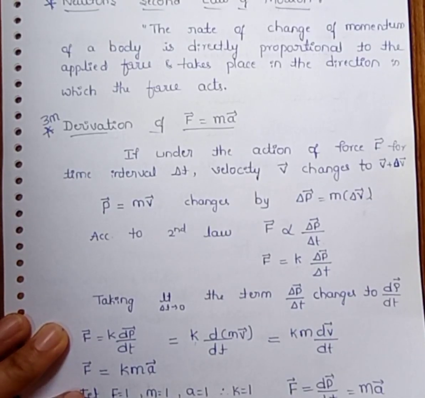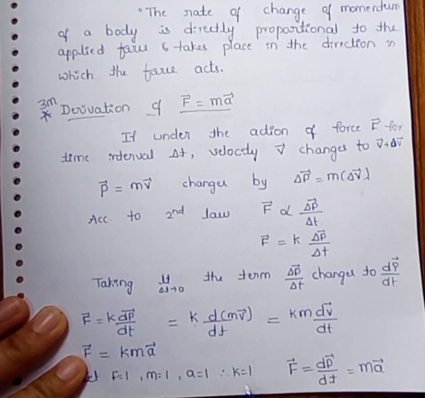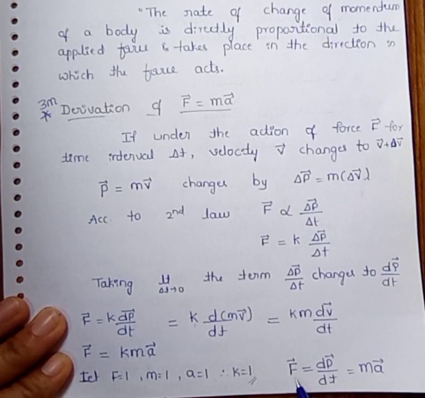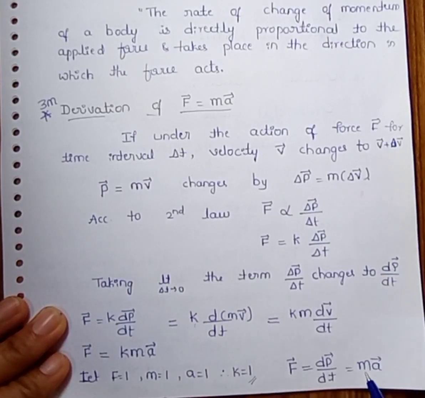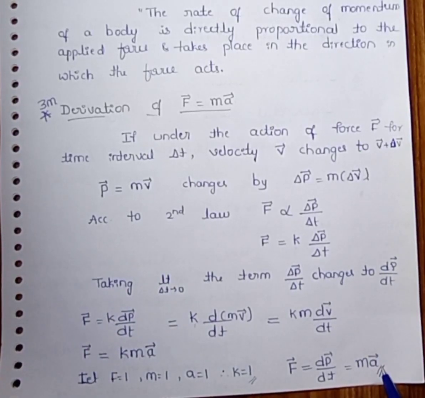Right? F is equals to 1 or mass is equals to 1 and A is equals to 1, then value of K, which is equals to the 1. Therefore, F is equals to dP by dt, which gives m into A. This one is the derivation for F is equals to m into A.